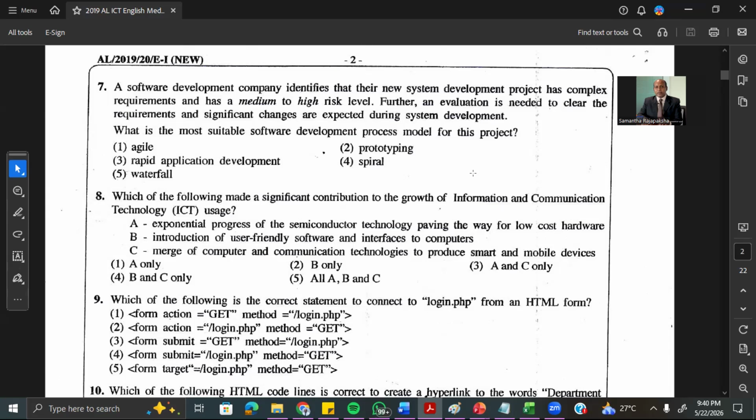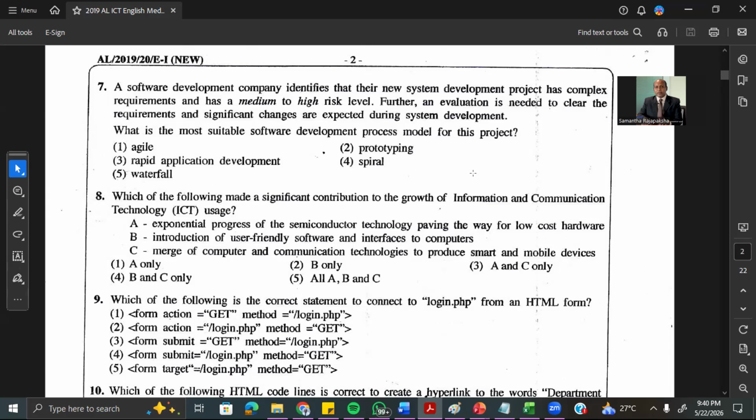Because in the waterfall model, if any requirements are changed, we need to change everything step by step. Therefore, the waterfall model is not good for systems where the requirements are changing. And if the customer wants to see the project immediately, this is not good. So definitely for this question, the waterfall model is not good.